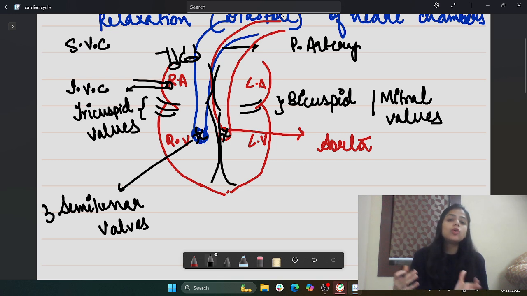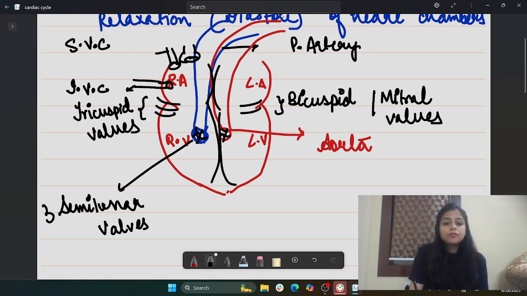When the oxygen is used, the deoxygenated blood enters the coronary veins, which open into the sac-like coronary sinus. A sinus is just a hollow space, and this coronary sinus opens into the right atrium.